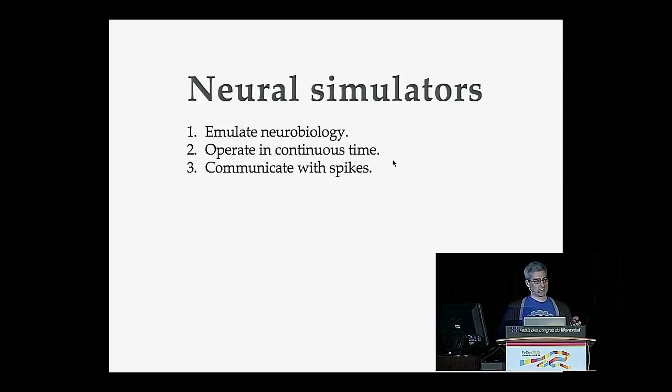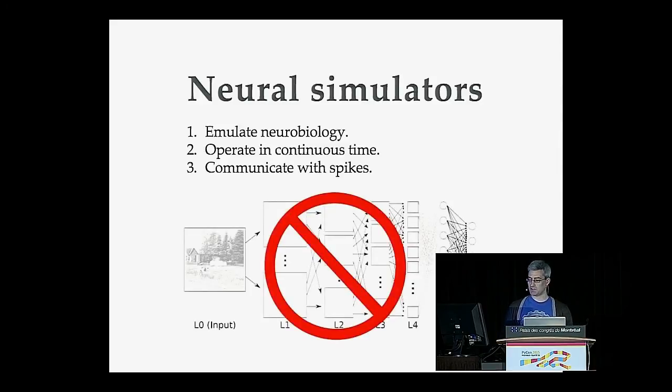But I bring up these 3 rules as a way to differentiate neural simulators from other types of artificial neural network programs. You may have heard about these massively huge deep learning systems that Facebook and Google are using to process images and speech. That's not what I'm going to be talking about today. These systems don't attempt to emulate neurobiology. In particular, they work in discrete time rather than continuous time, and they don't communicate with spikes.